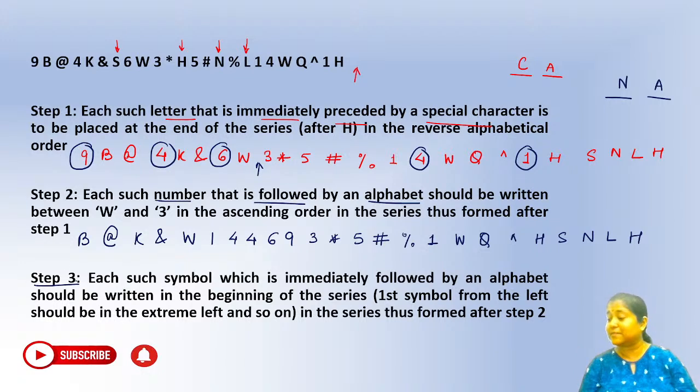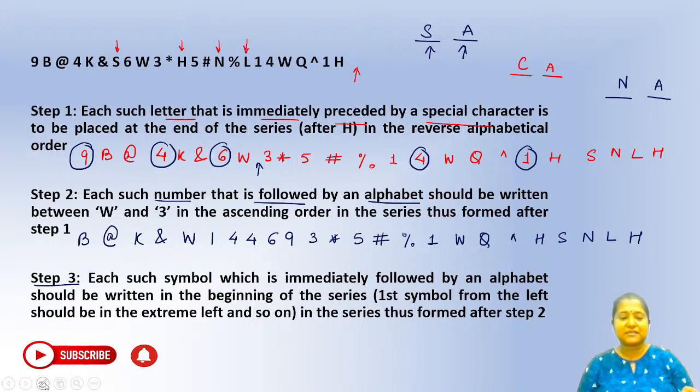What will happen in step number 3 here? Each such symbol, now we are talking about a symbol here, okay? Each such symbol which is immediately followed by an alphabet, right? So if we have an alphabet here, it should be written in the beginning of this series, right? So these symbols which are followed by an alphabet should be written in the beginning of the series. First symbol from the left should be on the extreme left and so on.